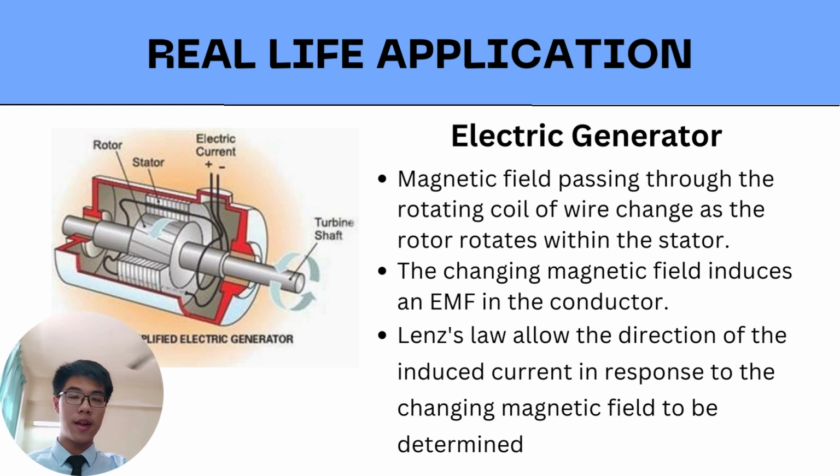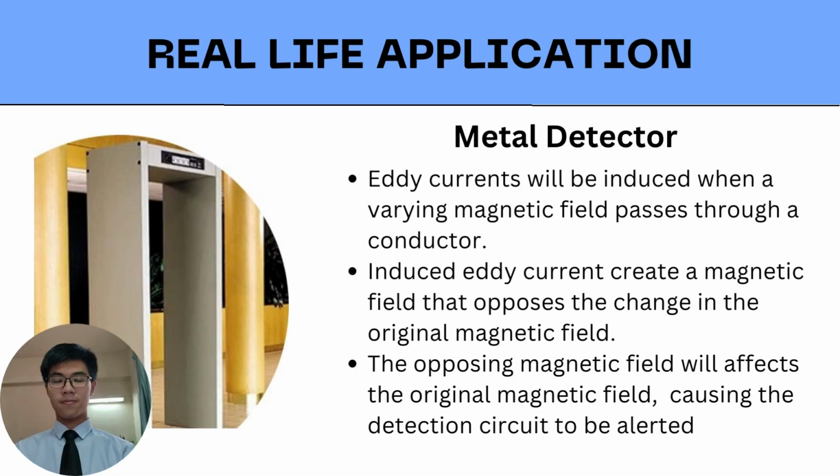Lenz's law comes into play when the rotor coil rotates within the magnetic field. The magnetic field passing through the rotating coil of wire changes as the rotor rotates within the stator. The changing magnetic field induces an electromotive force, EMF, in the conductor, which is the rotor in this case, which will convert mechanical energy into electrical energy. Lenz's law allows the direction of the induced current in response to the changing magnetic field to be determined.